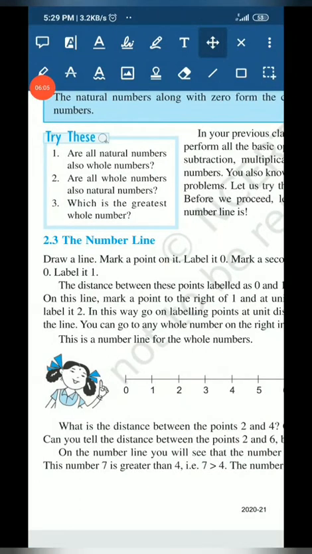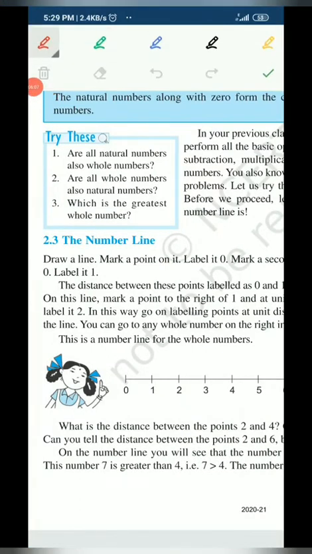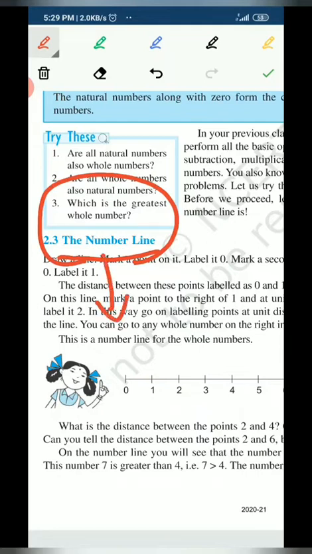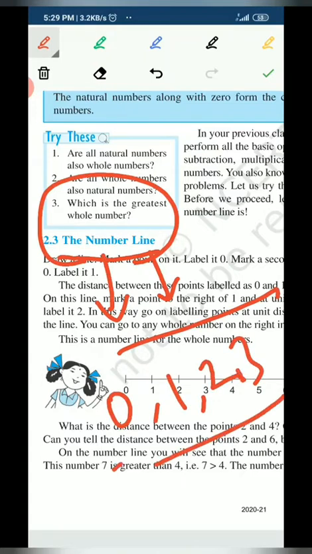Now let's learn about the next subtopic, which is number line. So what is a number line? As you can see, number line is formed with the two words, number and line. It means what we need? We need a line and we need numbers like 0, 1, 2, 3 and so on.